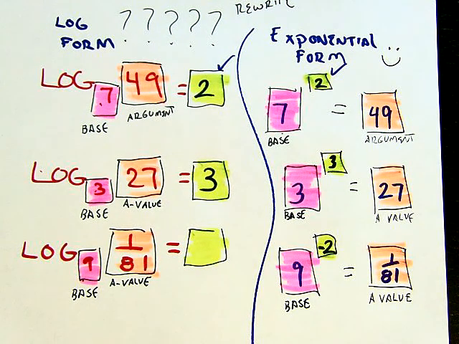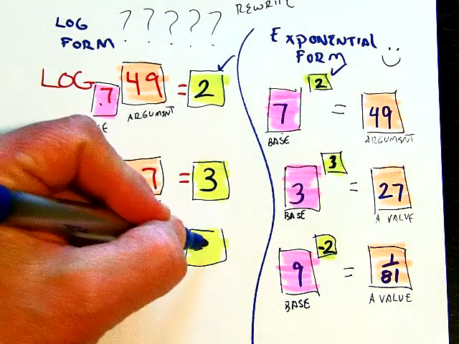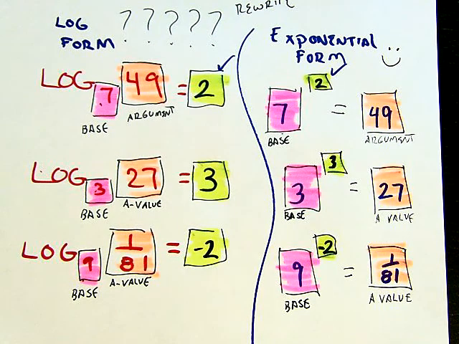So as you look at this, the value of this log, that's what we talked about in, when was that? Was that chapter or section 5? This has been a weird year, okay? So what I want to figure out is what 9 to the negative 2 power is, and that will be 1 over 81, okay? So don't forget negative exponents. Negative exponents don't give you negative answers. Negative exponents give you fractions.